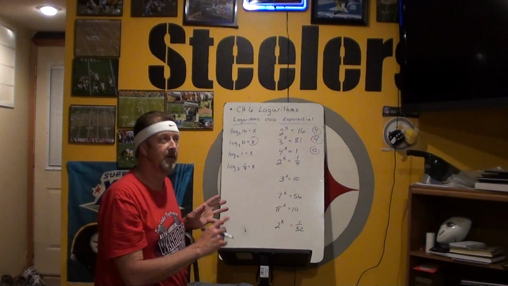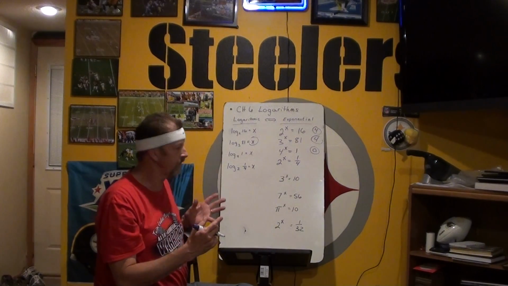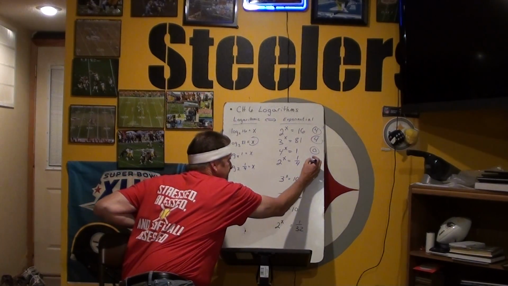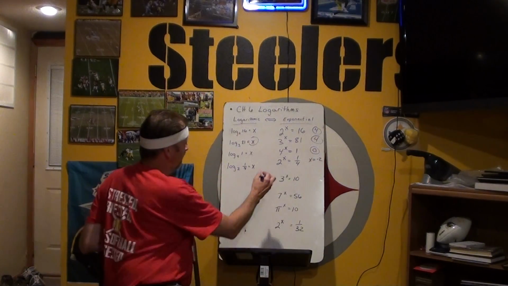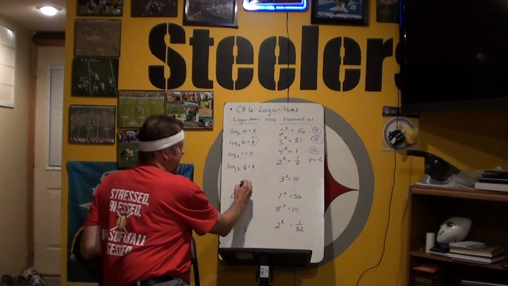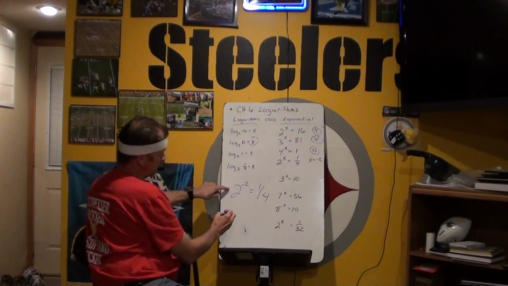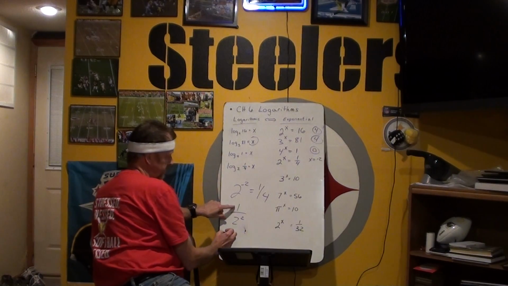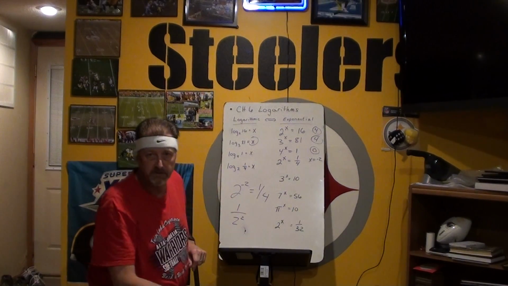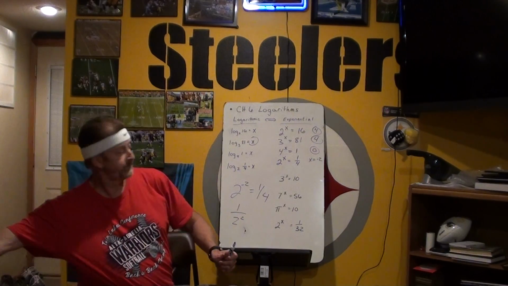Well, think about it, 2 squared is 4, but we have a 1/4. So we really want negative 2 there. I'll show you why this works. Remember, this would be 1 over 2 squared, and that's 1 over 4, which is why we get our answer of negative 2. So a little trickier one there.